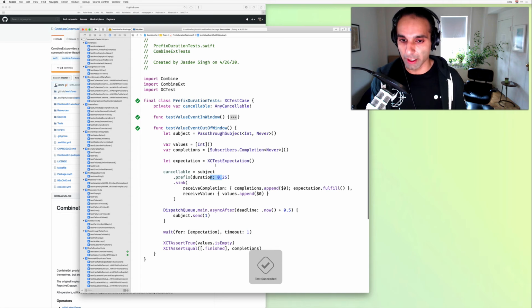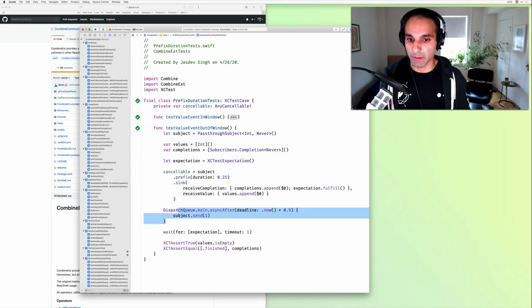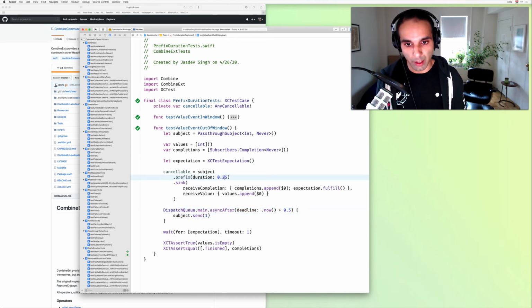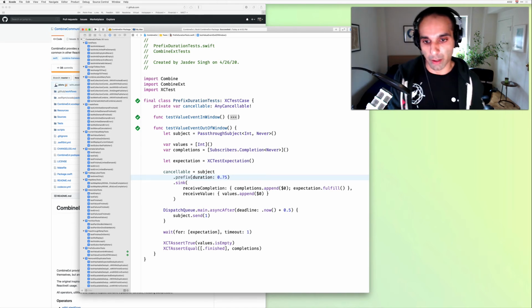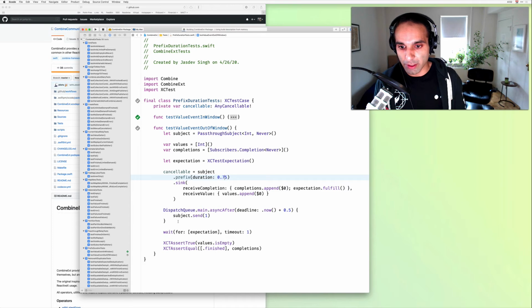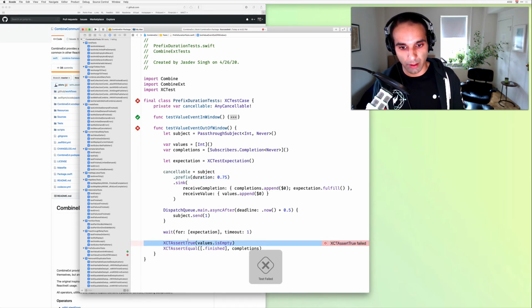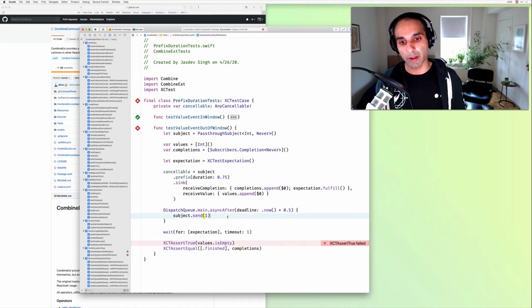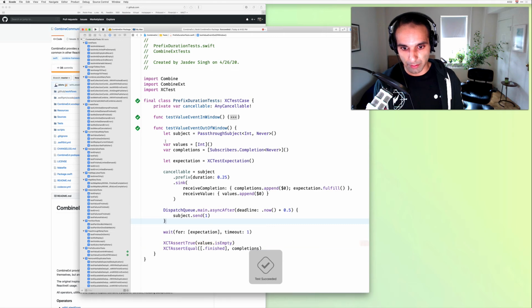Cool. And this passes. And the way to make sure that there's no shenanigans going on with this DispatchQueue async after, let's include the value event in the window just to make sure it's happening. And then now we should get this assertion to fail. Cool. And yeah, it's false because it does have a value, and that's the one that came in. So now we should be back in passing order.